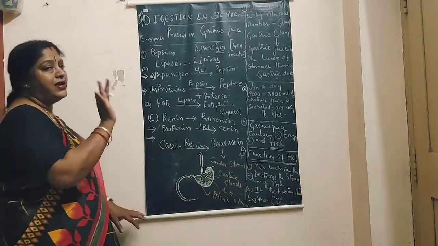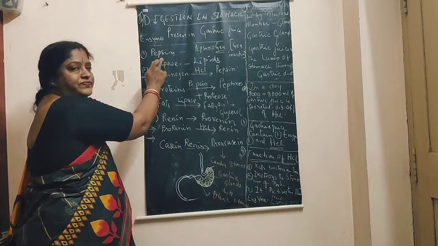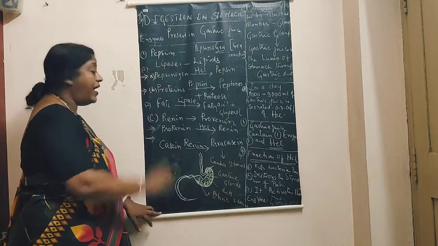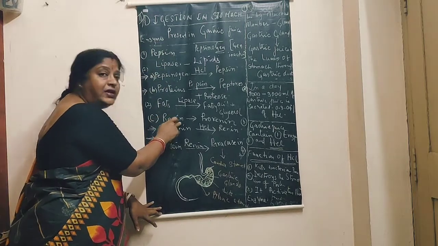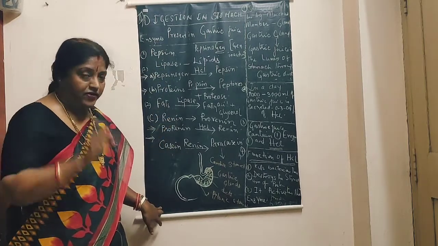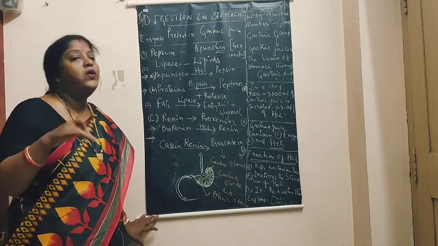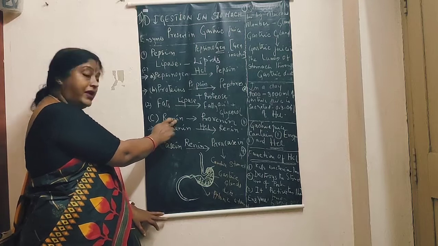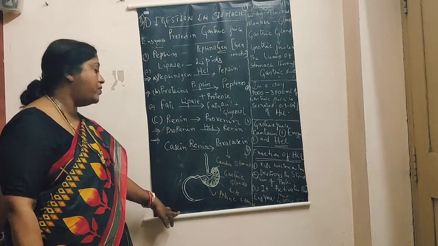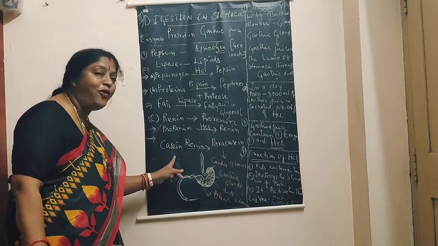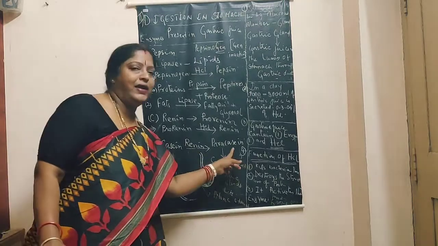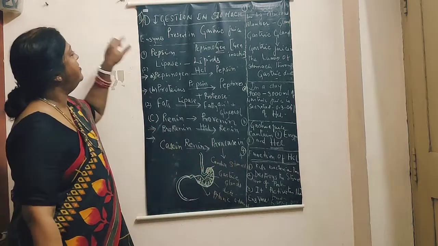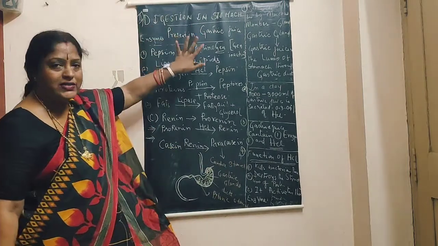Then there are two enzymes present in gastric juice, that is pepsin and lipase. And renin is also present in gastric juice, but only in infants. As we grow, gradually renin disappears. Renin also plays a very important role because it converts the soluble form casein into para-casein. So here digestion in the stomach is completed.